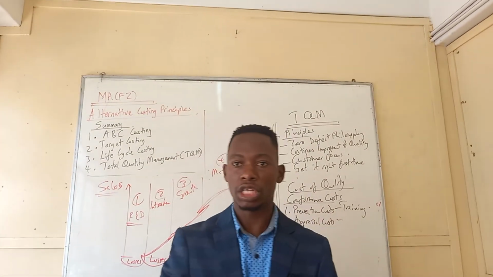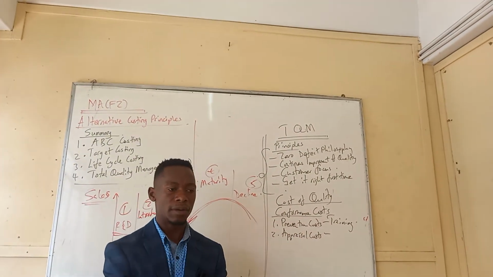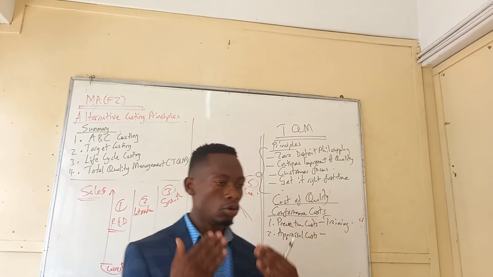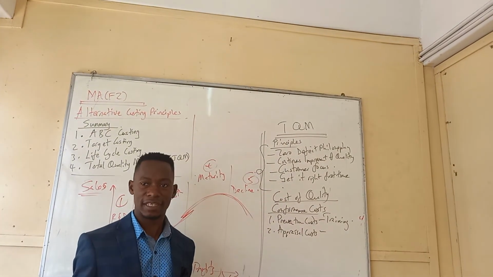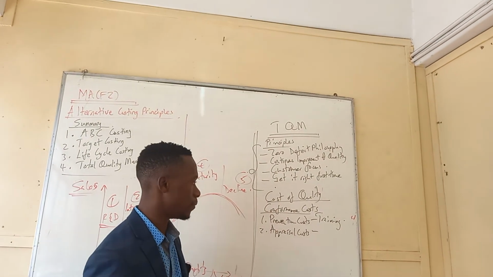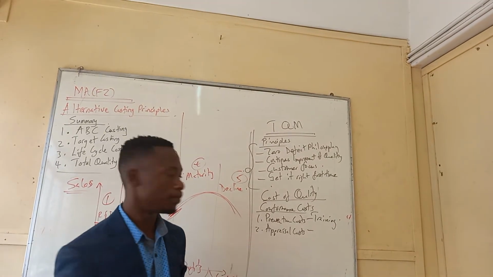Number two, you can give them the machines that are more reliable. Yes, that's what you do. Number three, you can also hire people who are skilled, who you know that they'll get it right first time. That's the prevention cost. So for you to get it right first time, you incur a cost, and that cost is called prevention cost, right?